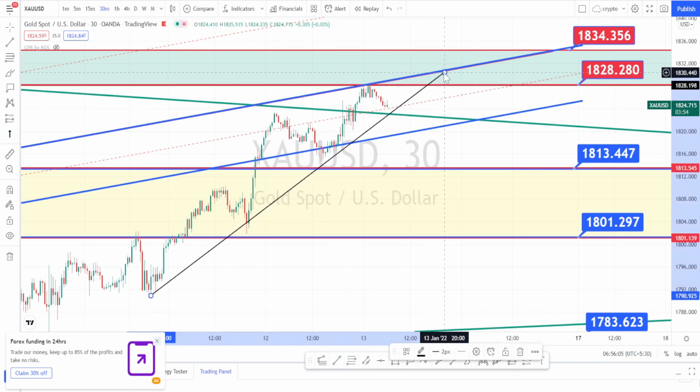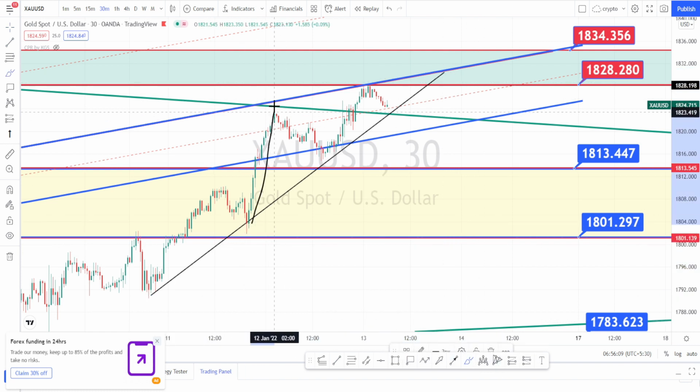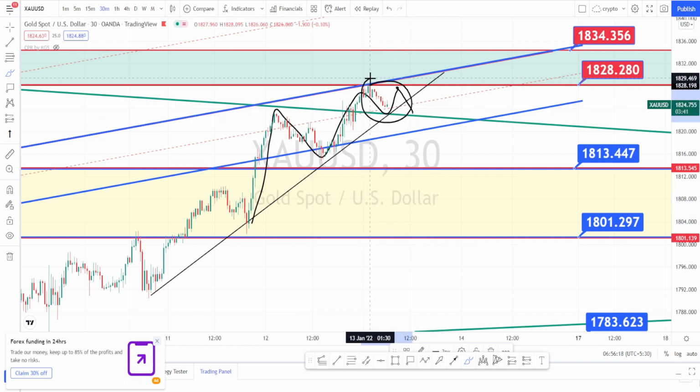From this trend line we can notice that the current market is still in a bullish trend, and we can expect it to retest on this resistance line, then to bounce back. Because this area is becoming narrower and narrower, there is not much space to trade. So this black color trend line will be acting as a reference line for you to notify the trend reversal. Once it breaks this trend line, we can expect a trend reversal to happen.